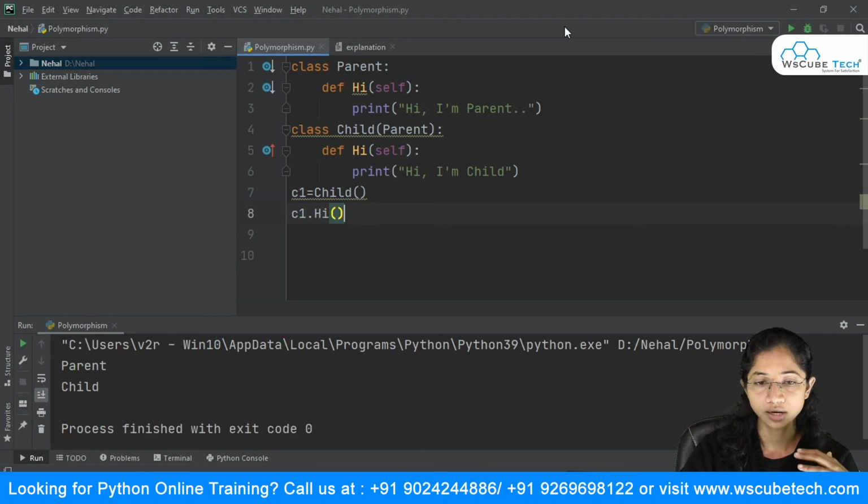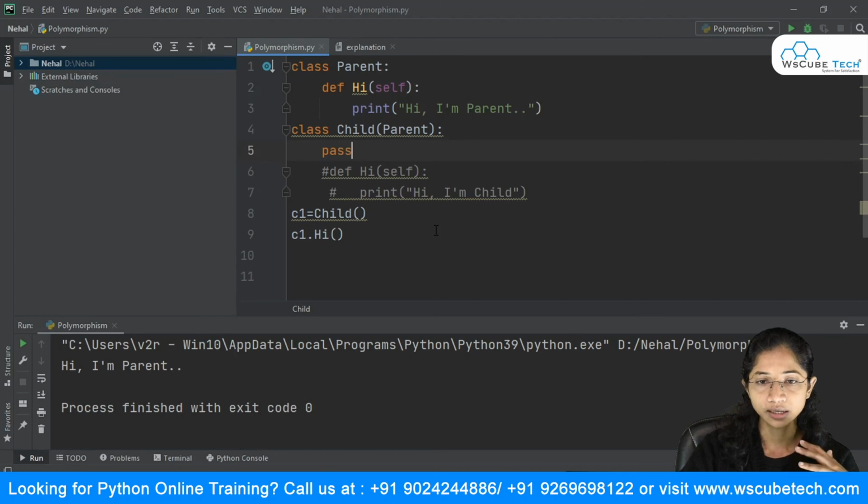When I call this method with the help of this object name, it will come over here and check. It will say that I'm not getting anything over here, if this is passed. So it will just jump over here to the parent class, fetch this method hi, and print "hi, I am parent."